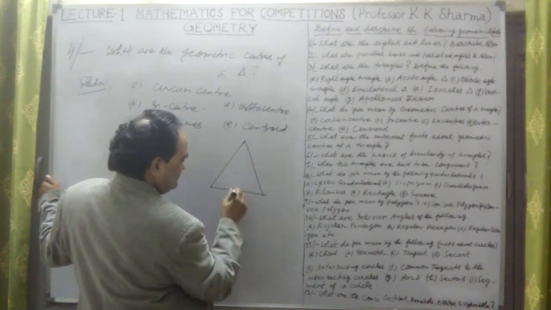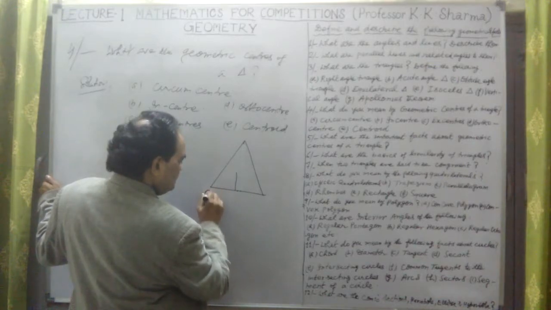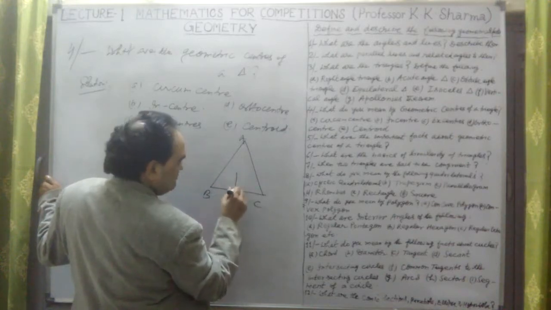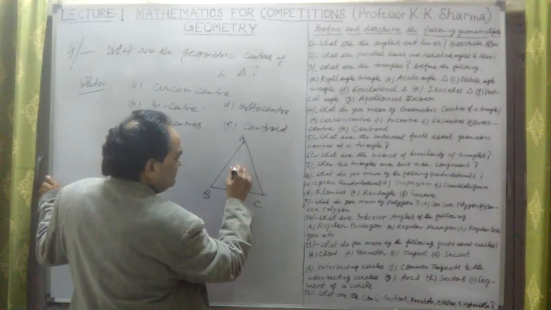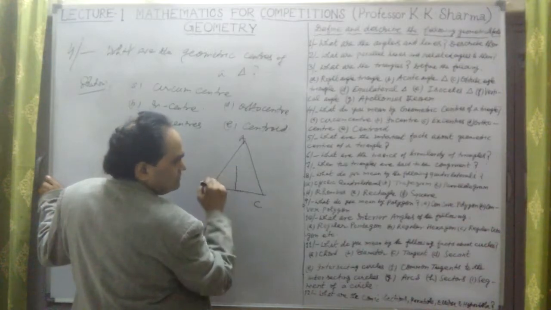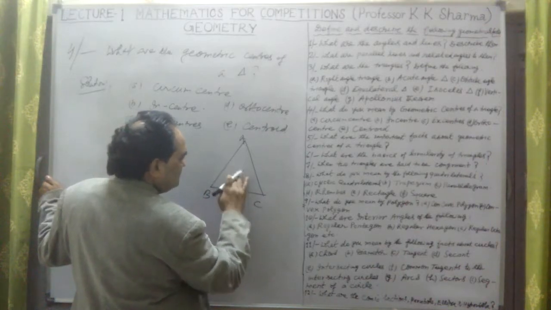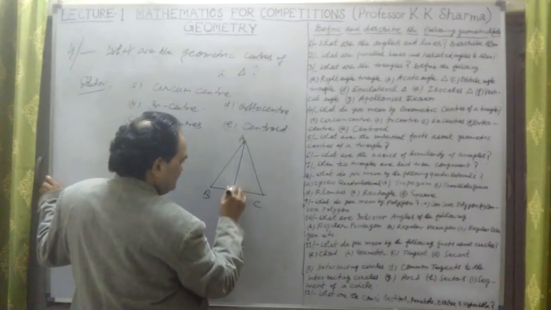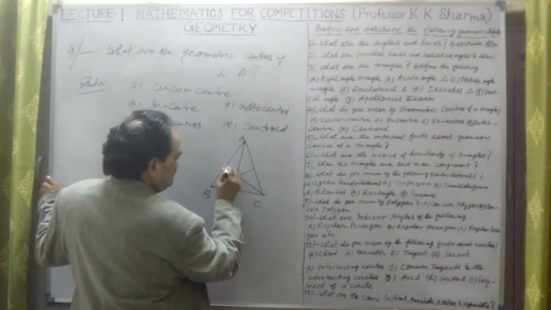Let me take this is A. Perpendicular bisector of any two sides if I draw, or we can say if I draw the medians of the triangle, this is the median here, this is the median here, and this is the median here.